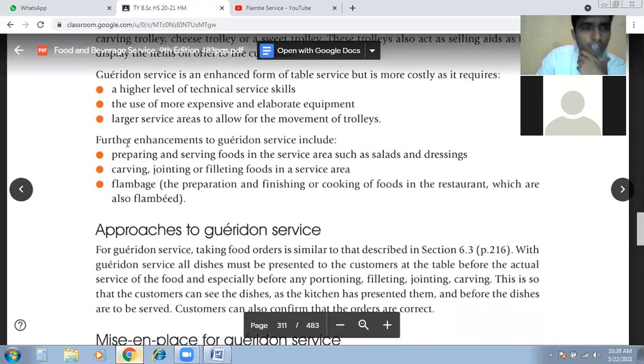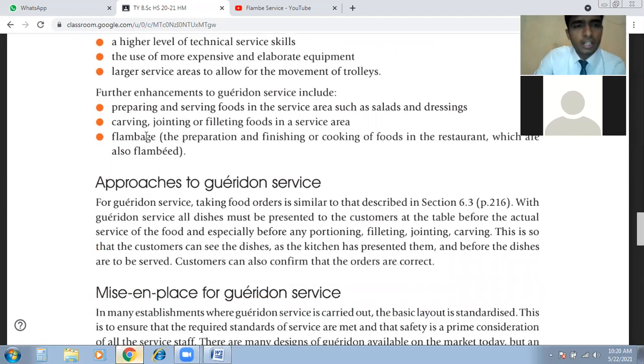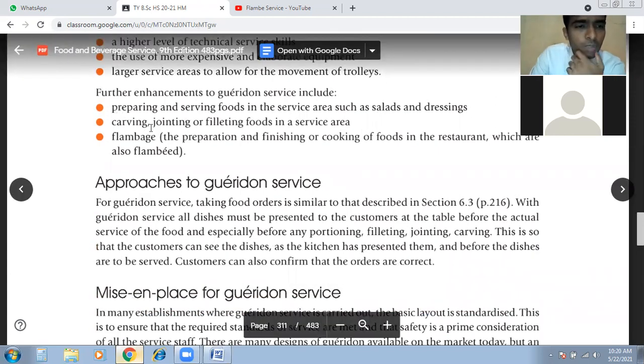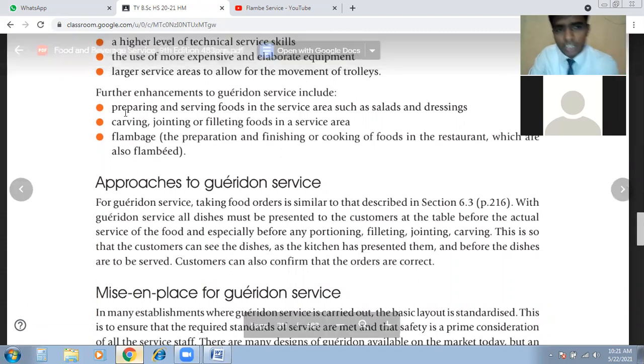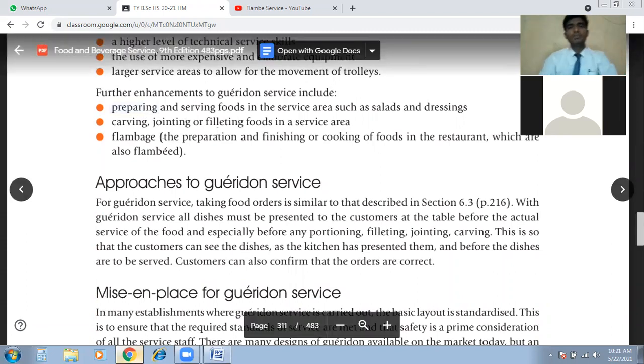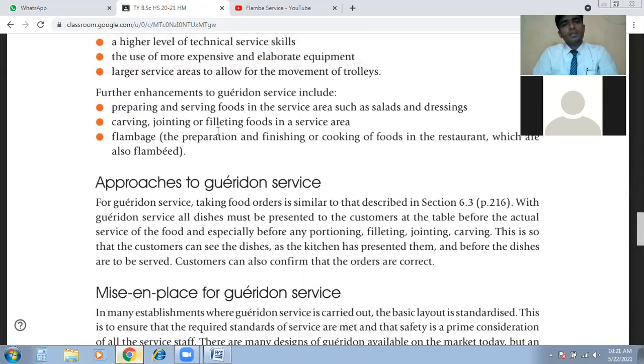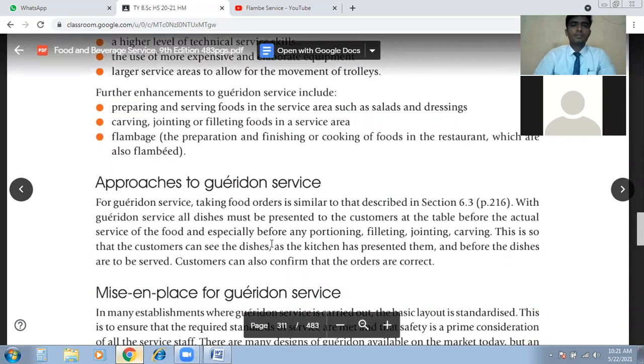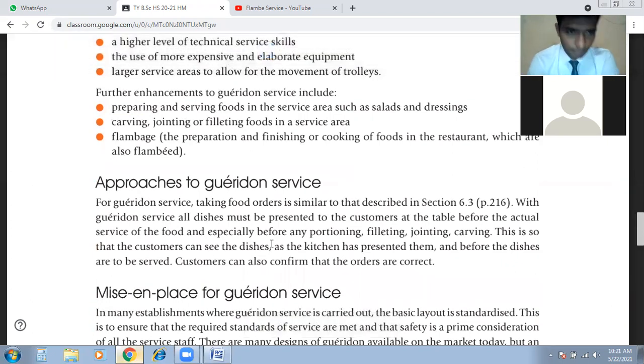Okay. The next principle is further enhancement to Gueridon service includes. So what enhancements are required? You can see the points, right? Can you read out these three points one by one? Preparing and serving food in the service area, such as salad and dressing. Then the next point, carving, jointing or filleting foods in a service area. And the third one is the flambe.